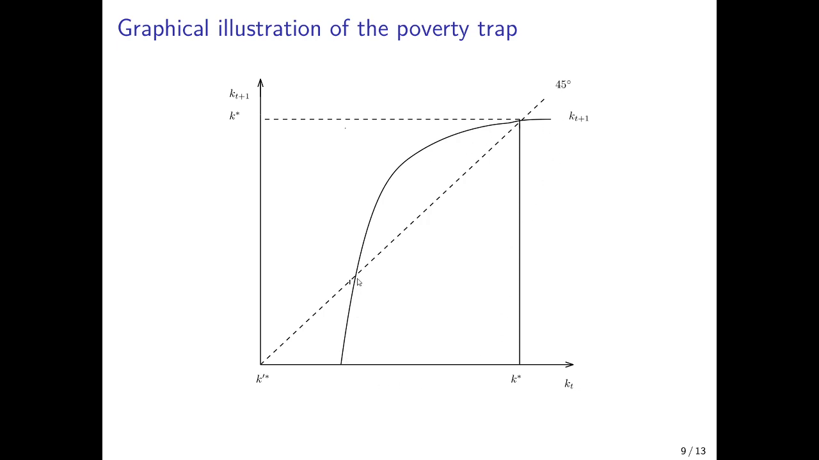So actually it would intersect the 45-degree line twice. So we would have an intersection here and an intersection here. And in addition, we would have another intersection basically when the capital stock is zero.